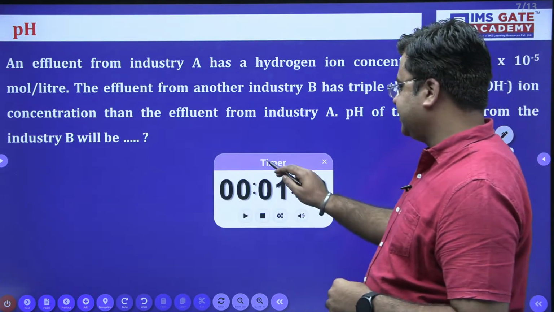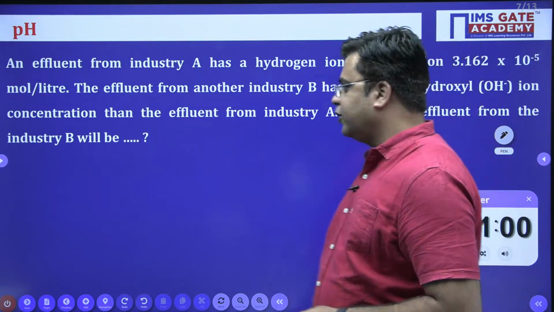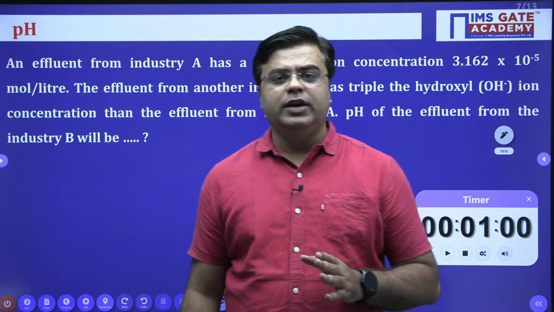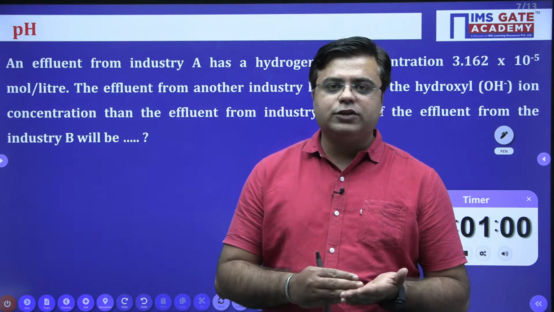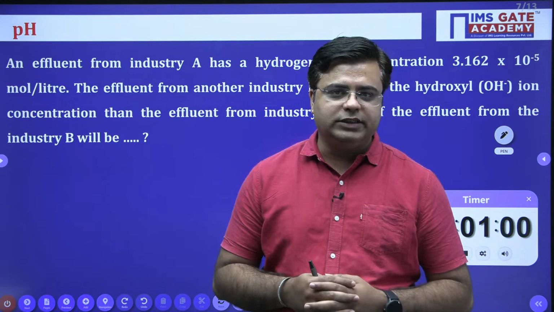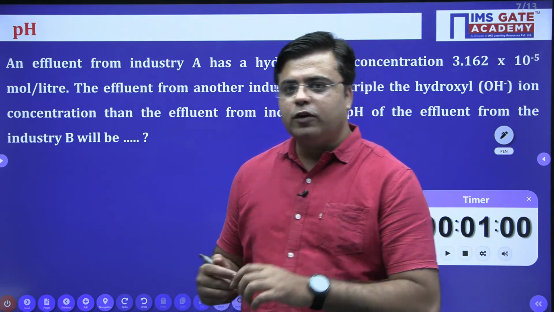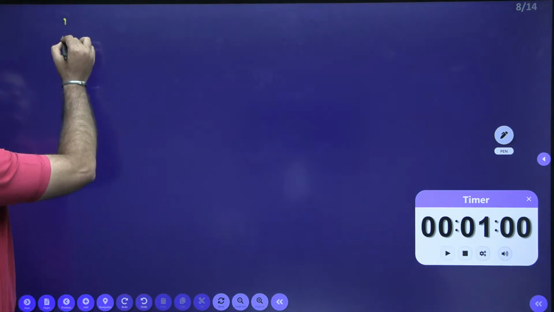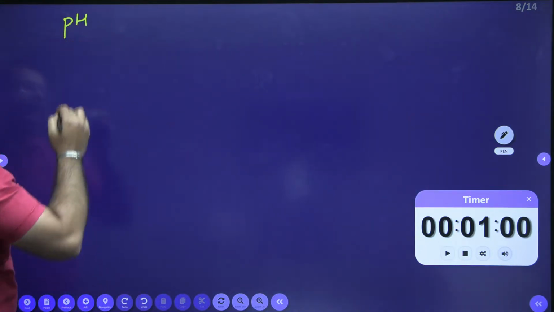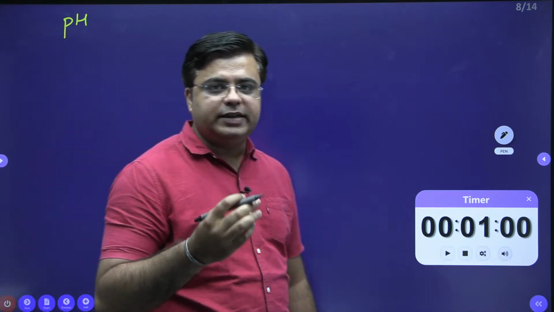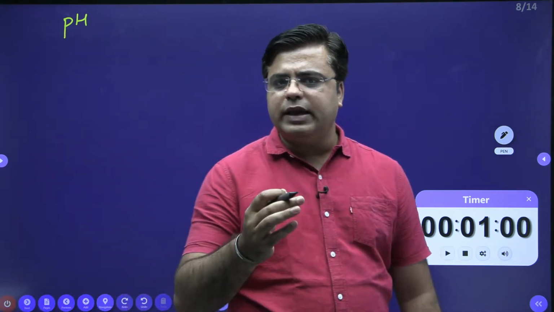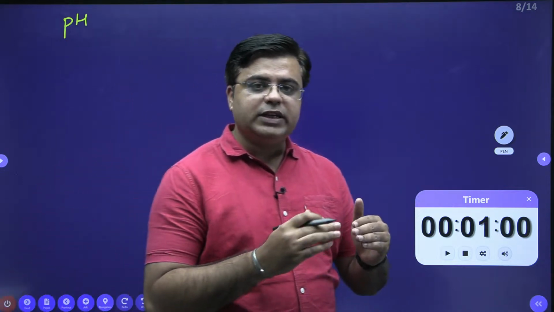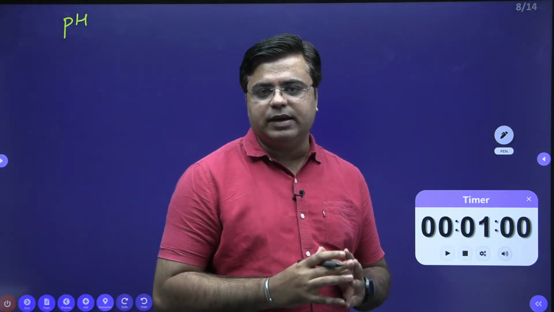Okay, let's see this. So this is the question from pH. My dear students, if the question will be asked from pH, it will be asked from the basic definition of pH. Okay. First of all, what is the basic definition of pH? So pH is basically the scale to measure the acidity or basicity of the water sample or any sample, right? pH is a scale to measure acidity or basicity of the sample.